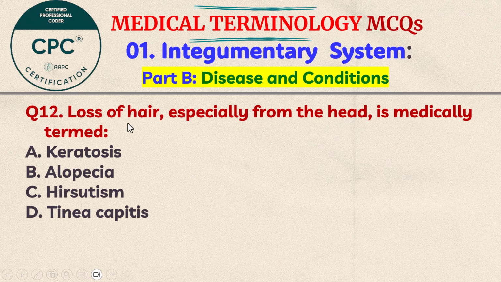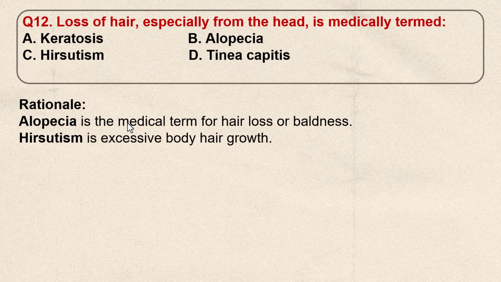Question number 12. Loss of hair, especially from the head, is medically termed A. Keratosis, B. Alopecia, C. Hirsutism, D. Tinea capitis. Think the answer. The correct answer is B. Alopecia. Alopecia is the medical term for hair loss or baldness. On the other hand, hirsutism is excessive body hair growth.